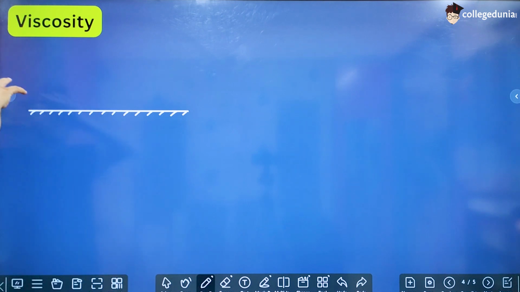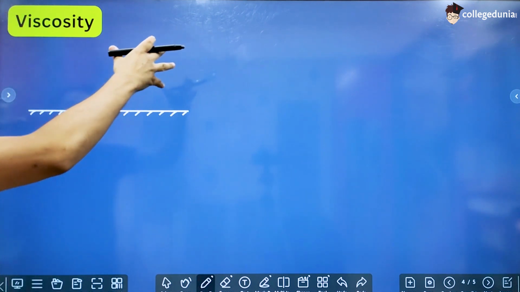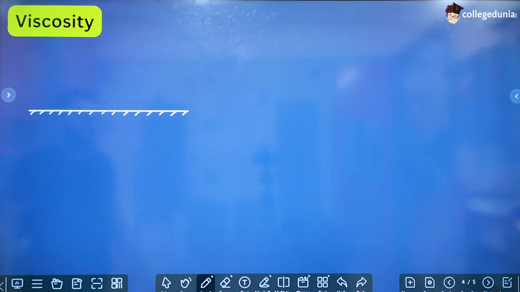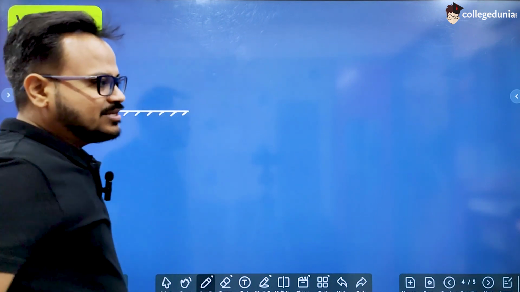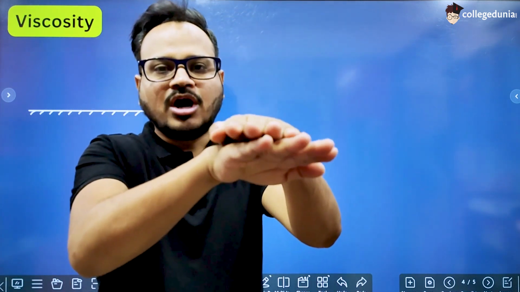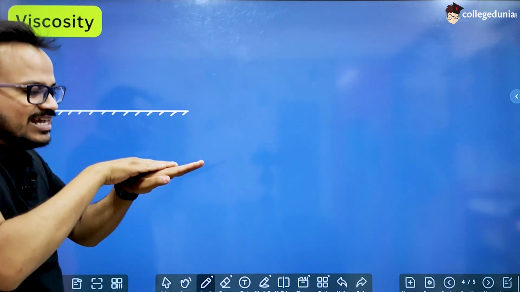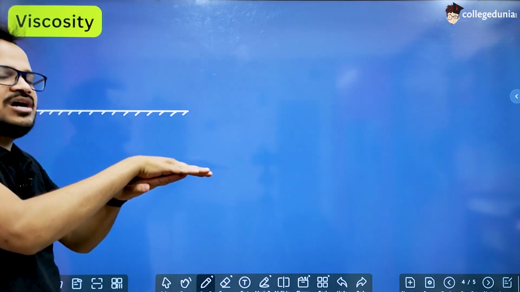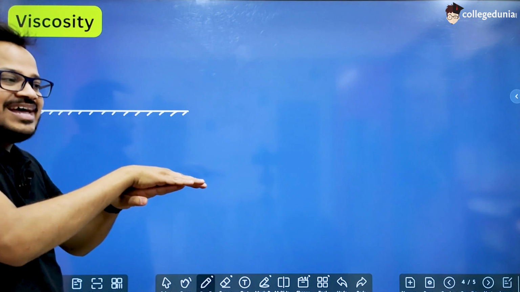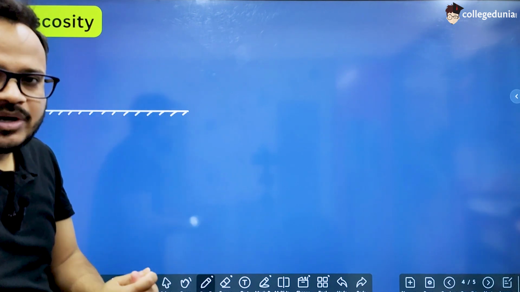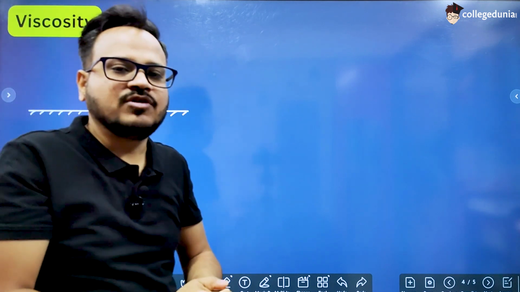So suppose a liquid is moving, or any fluid, let us say a liquid is moving in contact with this surface. So we will assume the layering structure of a liquid in which one layer moves above the other layer, right? So when the liquid moves, each and every layer slips over the other layer, and due to this an internal friction occurs between the liquid, and that internal friction is called viscosity.